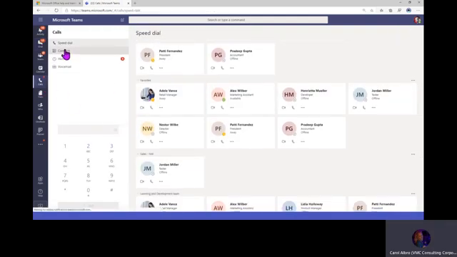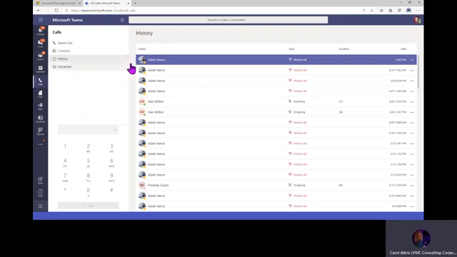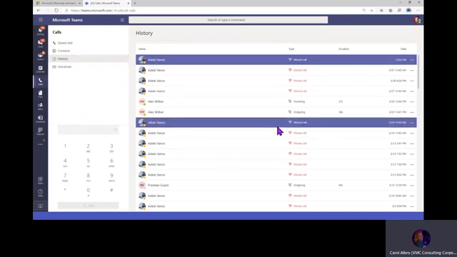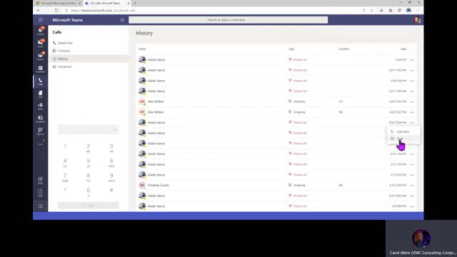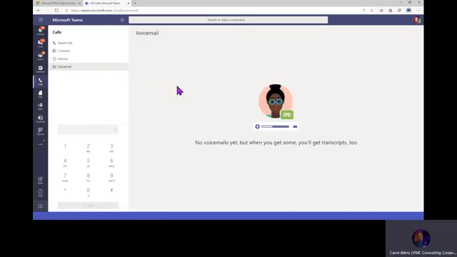I also have my contacts. So here's my contacts. I can add more, I can search. I have my history, my calling history. I can see Adele's called me a few times. I can just call her right back or chat her right back if I want. I can see my outgoing and missed calls. And then I've got my voicemail. So I don't have any voicemail right now, but if I did, I'd be able to read the transcripts or listen to it. Then I have a dial pad here.